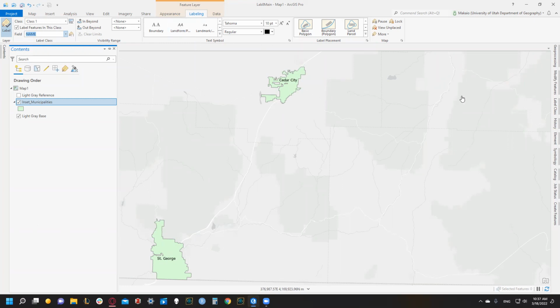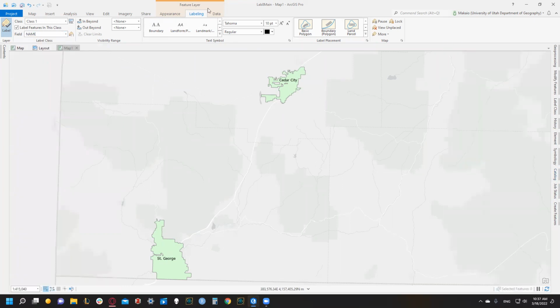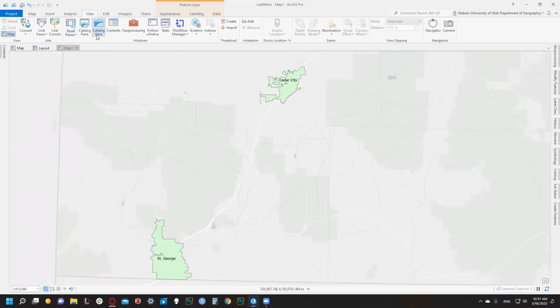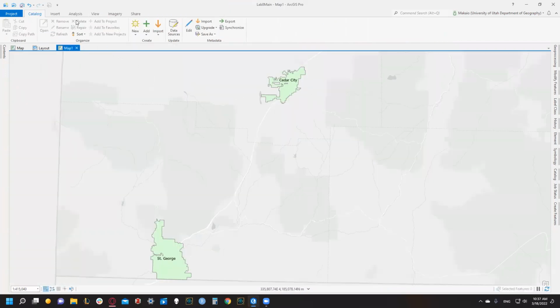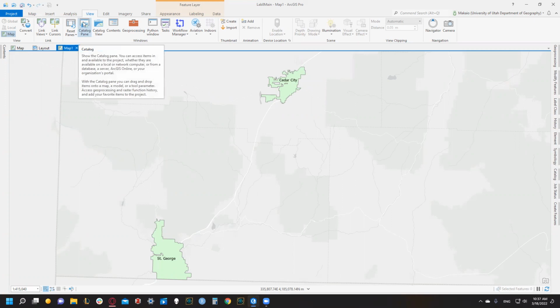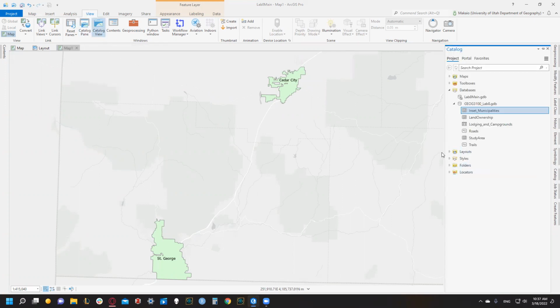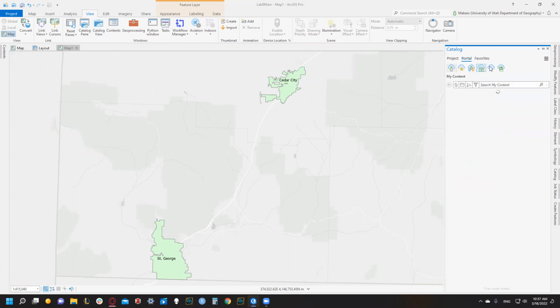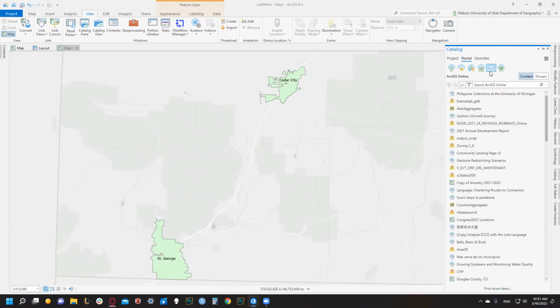We need to add an online feature using the all portal and search for USA major highways. So then that's in our catalog. Just in case your catalog has disappeared, you clicked out of it, we can reopen our catalog view by clicking on catalog pane under the view banner. Darn it, I always get that mixed up. We need to go to our portal, and we're going to search for ArcGIS Online. So ArcGIS Online is the cloud with nothing under it. And then let's search for USA major.